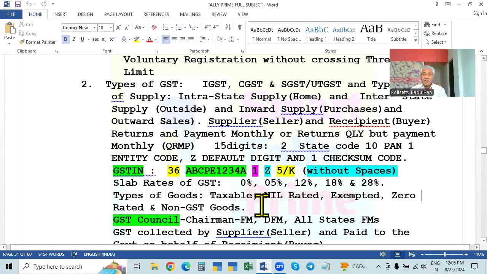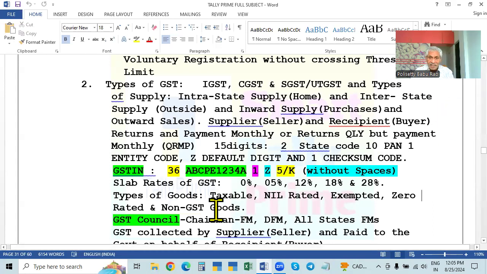On petrol and liquor, the state governments get a lot of income. That is why the state governments are not agreeing to bring them under the GST Act, because all the finance ministers agree on this. So we will enter them in the GST, Tally also will enter them, but they are non-GST goods. GST is not charged, but on these non-GST goods we charge VAT. VAT is also like GST, with payment, receipt, everything. When you sell, we will collect. When you purchase, we will pay. Same thing.